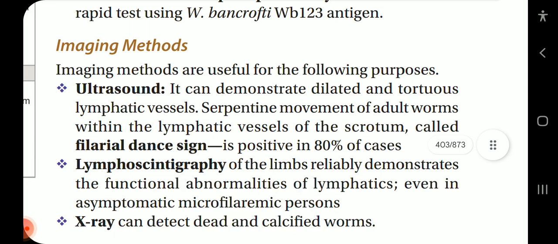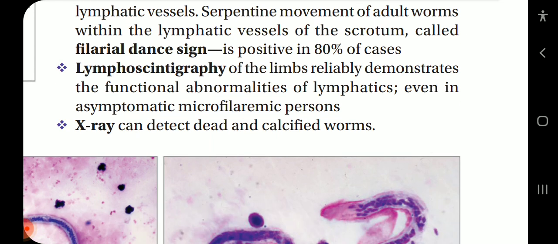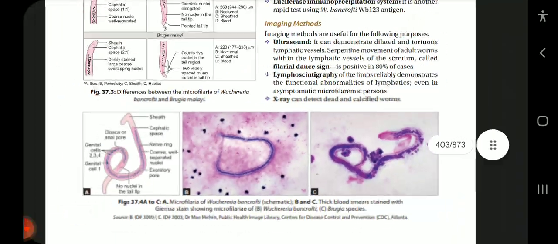Imaging methods are useful for the following purposes. Ultrasound can demonstrate dilated and tortuous lymphatic vessels. Serpentine movement of adult worms within lymphatic vessels of the scrotum, called the filarial dance sign, is positive in 80% of the cases. Lymphoscintigraphy of the limbs reliably demonstrates the functional abnormalities of lymphatics even in asymptomatic microfilaremic persons. X-ray can detect dead and calcified worms.